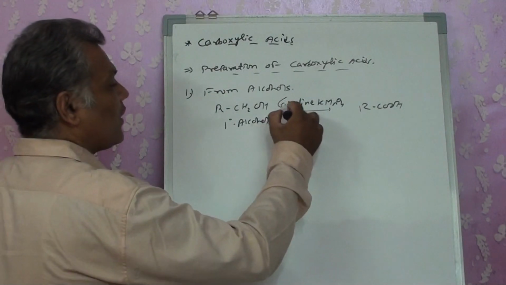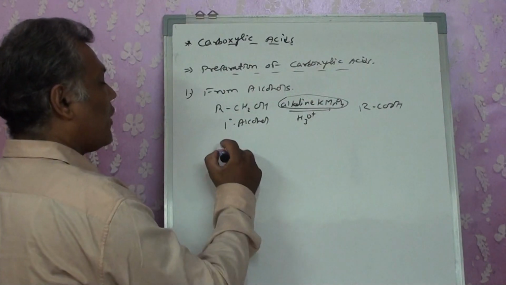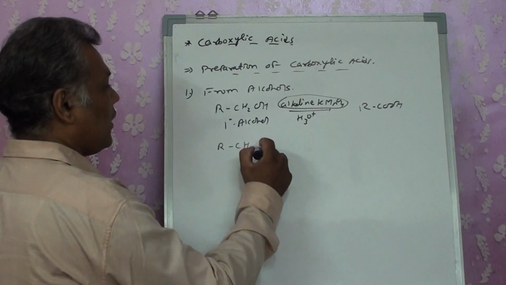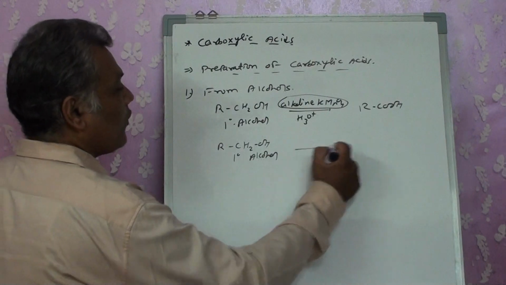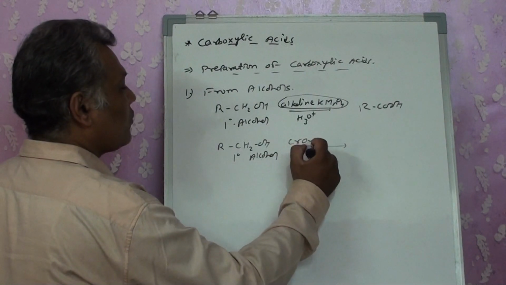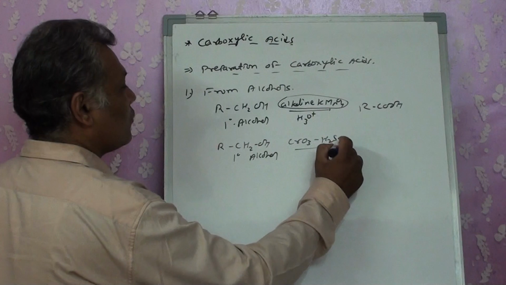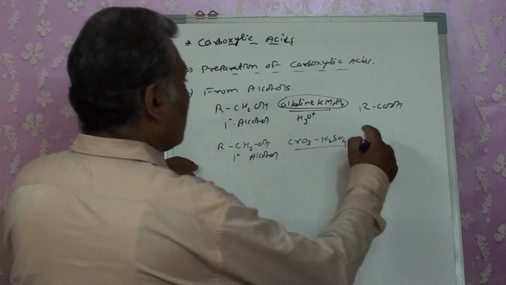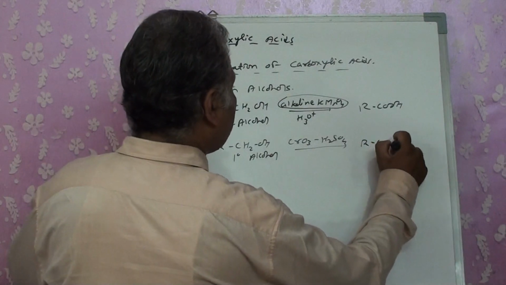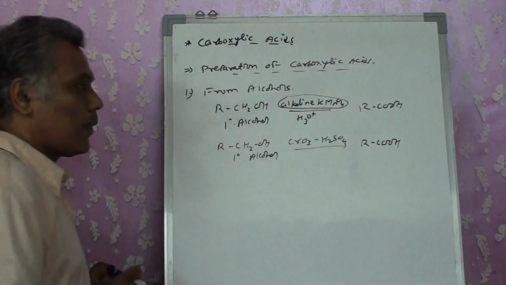Now in place of alkaline KMnO4, if we react the same primary alcohol with CrO3/H2SO4, the compound produces RCOOH.